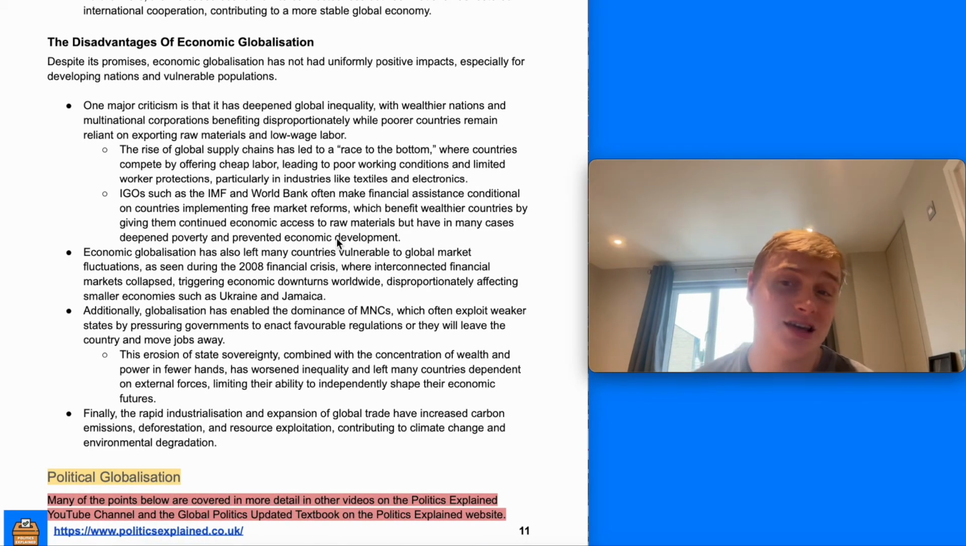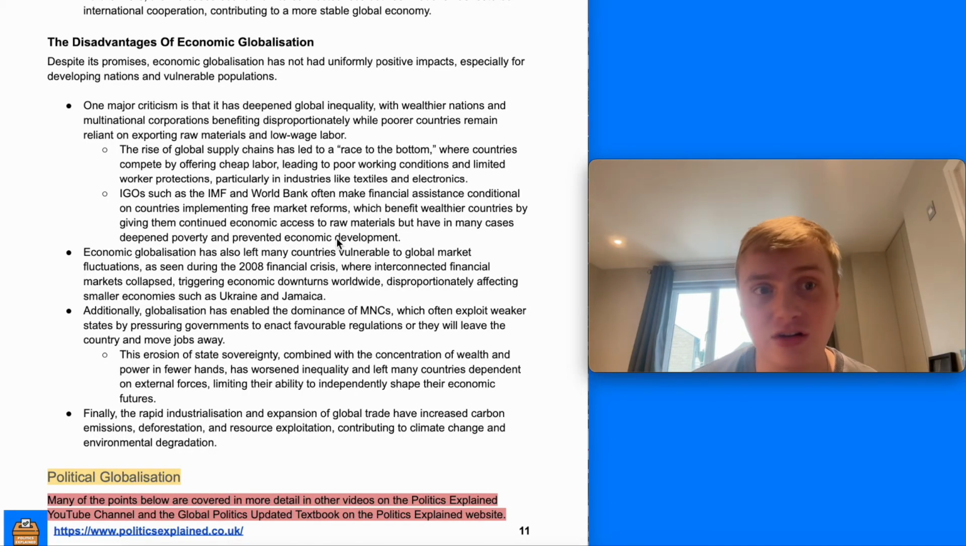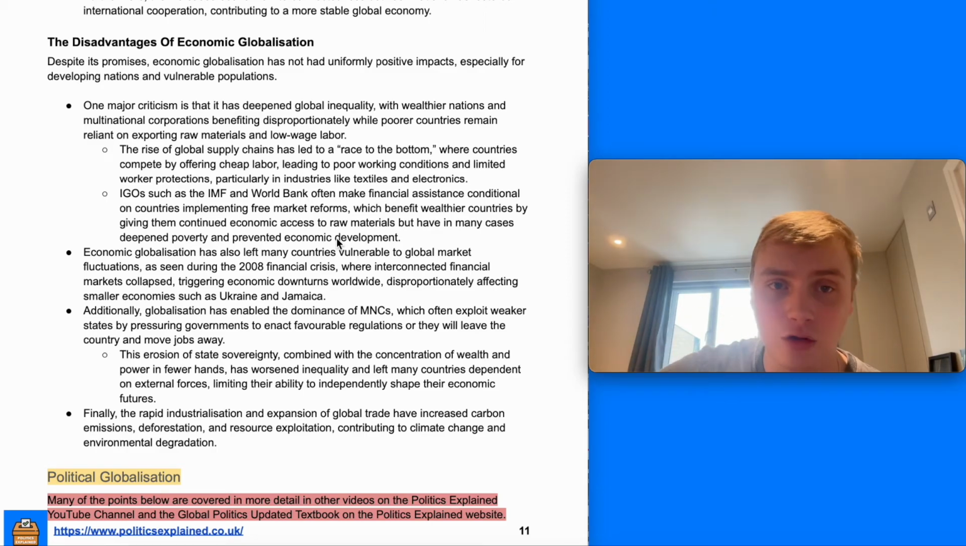On the other hand, it can actually be argued that globalization has had more disadvantages than advantages. It hasn't had uniformly positive impacts for all countries, especially for developing nations and vulnerable populations. So a key criticism is that it's deepened global economic inequality, with wealthier nations and multinational corporations benefiting disproportionately from globalization, whilst poorer countries remain reliant on exporting raw materials and low-wage labour.